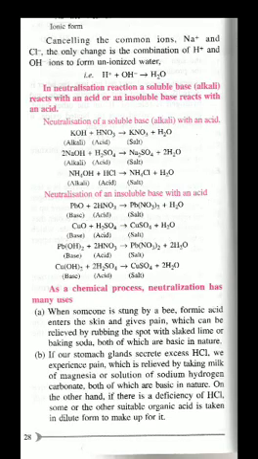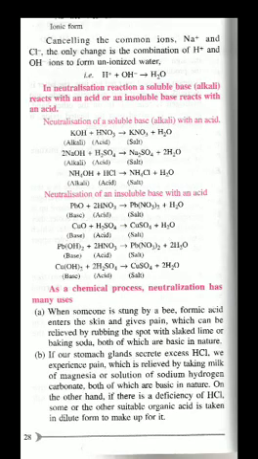Children, when a person is suffering from acidity, there is a release of acid in their stomach, which forms an acidic medium in the stomach. When you eat hot and spicy food, there is more release of hydrochloric acid, and you suffer from acidity.